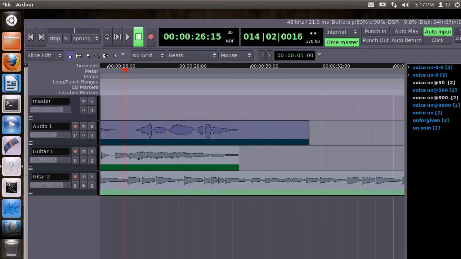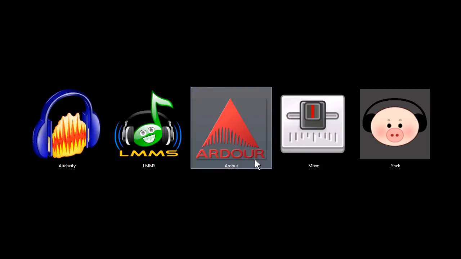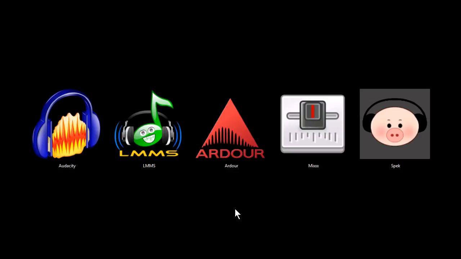And again, this one is a Linux-only program. I'm running Windows 7. The reason I can show it to you is because I'm running a virtual machine. So that's an option too. If you have a Windows computer and you want to still use Ardour, you can install a virtual Linux machine to use it.